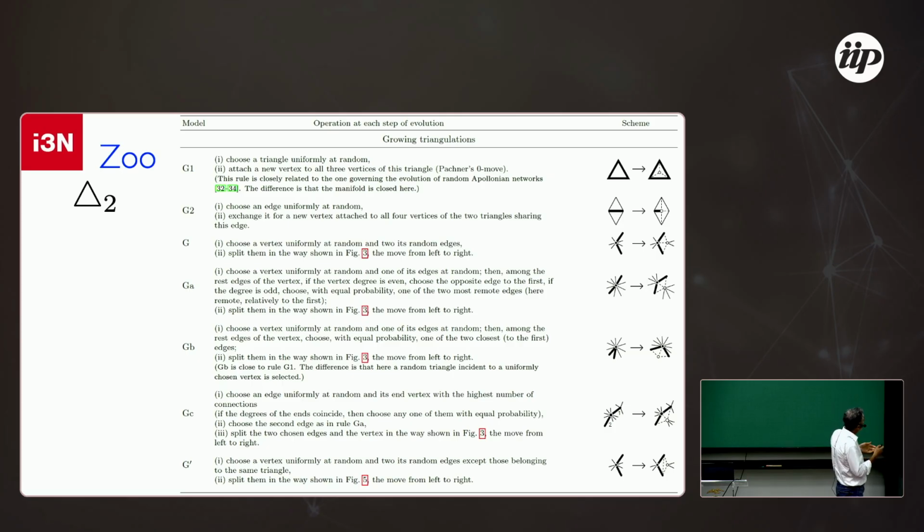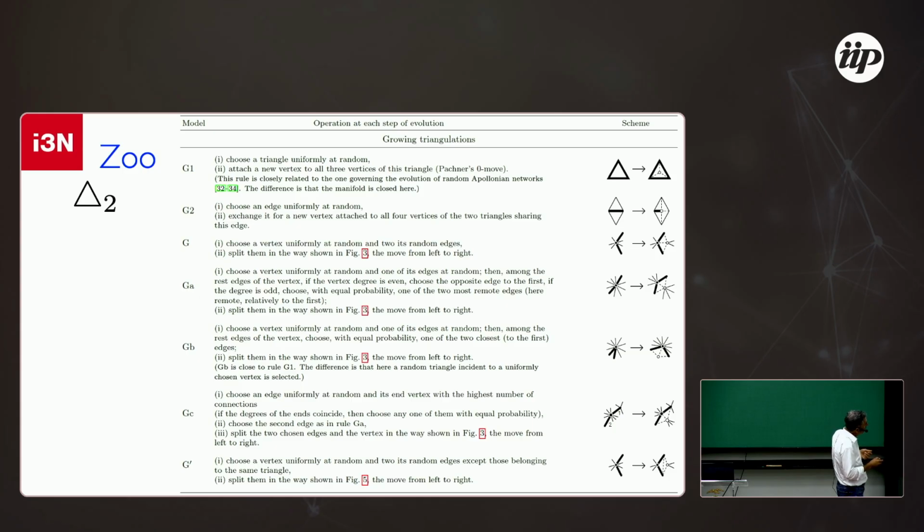Then we studied many different models, here G1, G2, etc. We call it a zoo. But basically these figures are the most interesting because you can understand what you do in each case. For instance, in G1 you have a triangle, you put a node in the middle and you add three edges, so you pass from one face to this, as I said before.